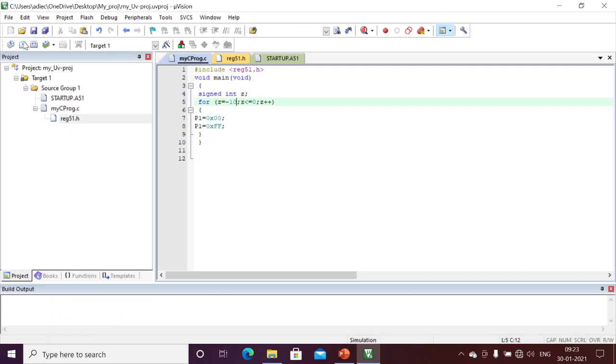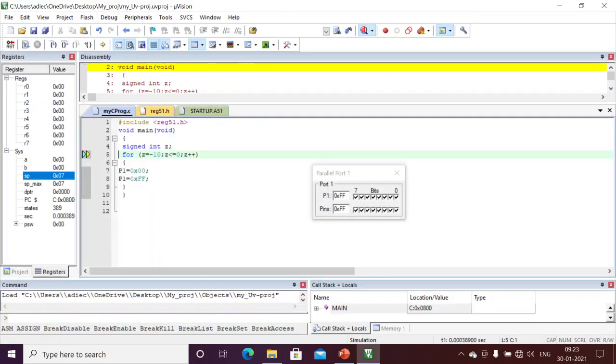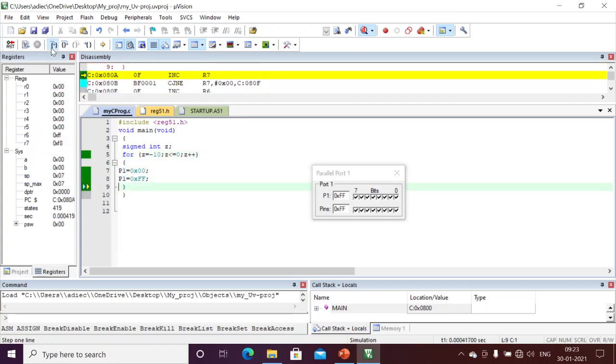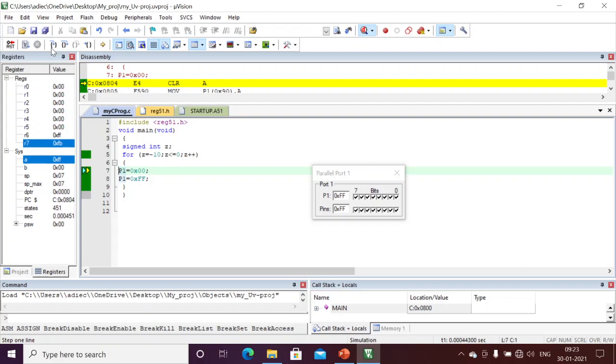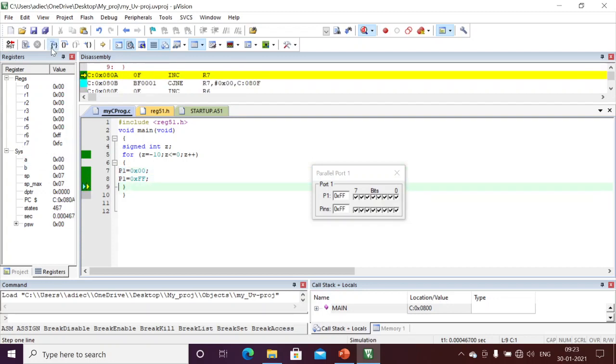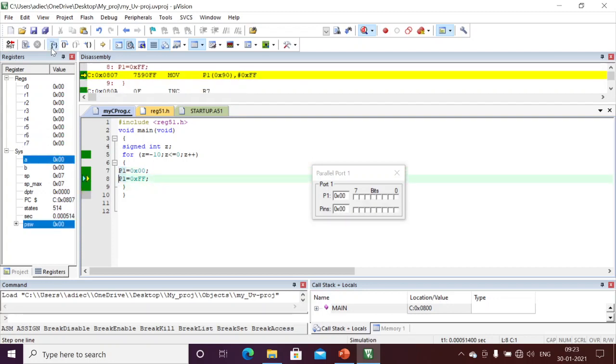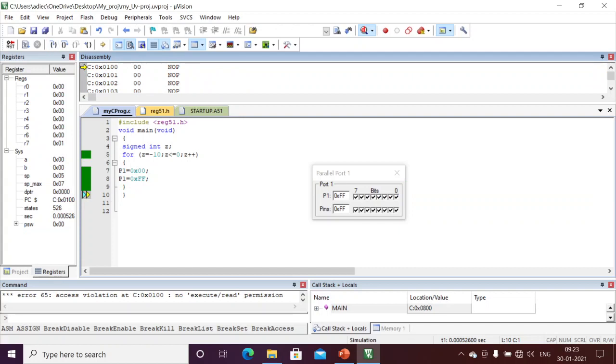Just build, execute. Here this for loop I need to execute only 10 times, then I need to come out of this loop. I am executing 1 2 3 4 5 6 7 8 9 10 times. Okay, after the 10 times I have come out of the loop.